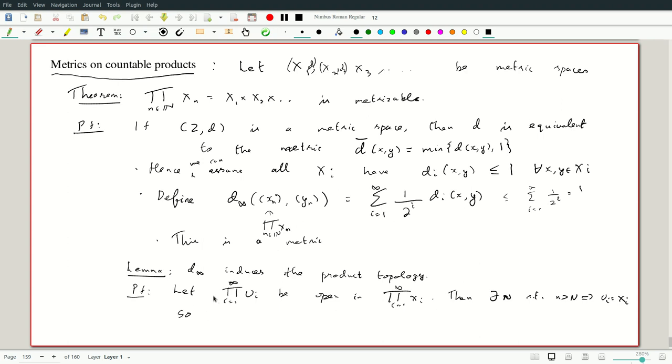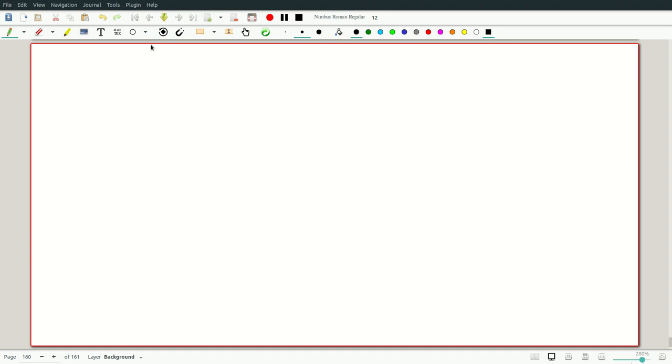So if I call this space W, W is going to be U1 cross so on cross UN cross X(N+1), etc. So we don't have to worry about containment there. And let's say x1, x2, etc. belong to W. Now each Ui is open. So what this tells you is that xi belongs to Ui, which is open.